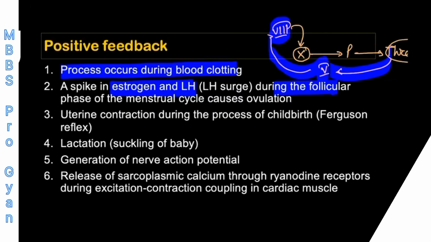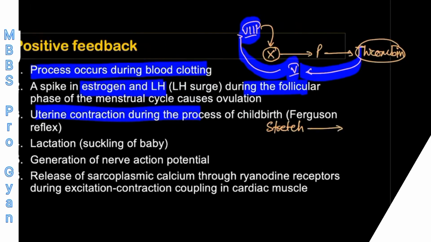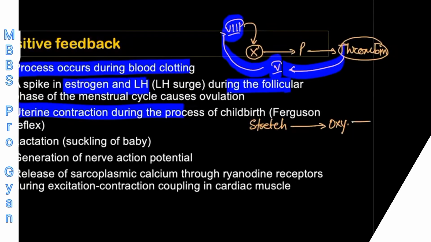Okay. The third is the uterine contraction during the process of childbirth. You know that whenever the uterine contraction occurs, that pushes the fetal head towards the cervix, and that causes the stretching on cervix. That stretch on cervix stimulates one neural signal which ascends to the level of hypothalamus and which stimulates the synthesis of oxytocin hormone.